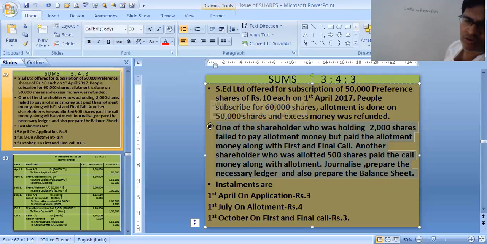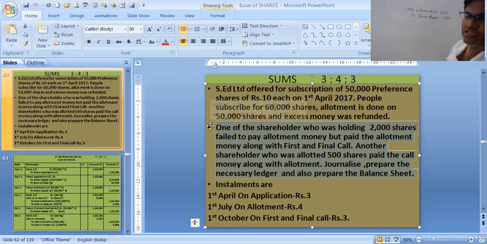He was holding 2,000 shares, and no excess money was received at the time of application. So the entire 2,000 into 4, 8,000, is not paid. Calls in arrear, for what? He has not paid the allotment money, to share allotment, 8,000.